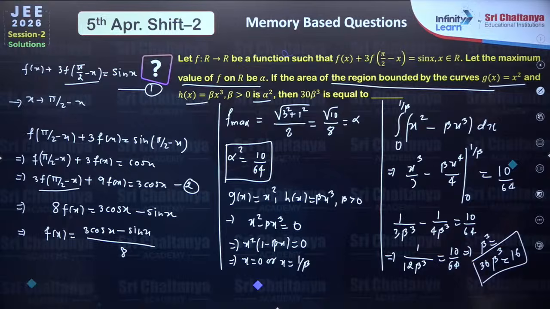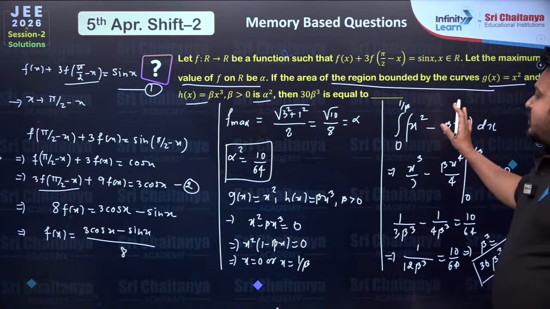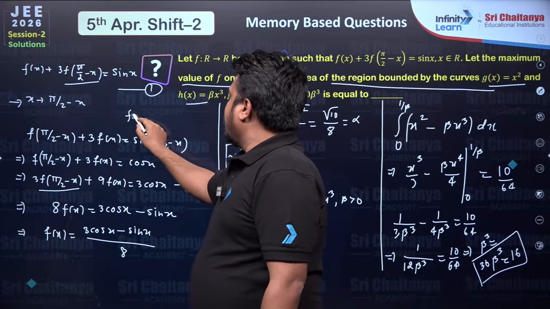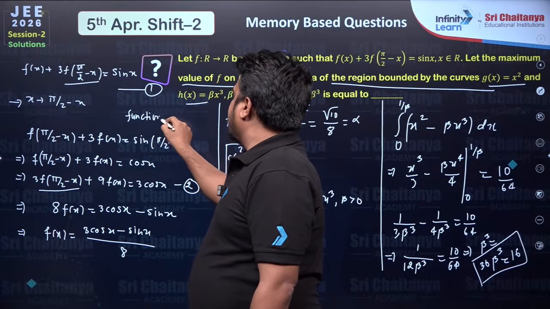So this was a problem in today's exam. You can see this is the type of problem that we advise students to avoid at first. Once you have sufficient time, once you have secured the easy questions, then you have to come to this type of question and attempt it. In this question, if we revise the concept, first we had to use the concept of functional equations.